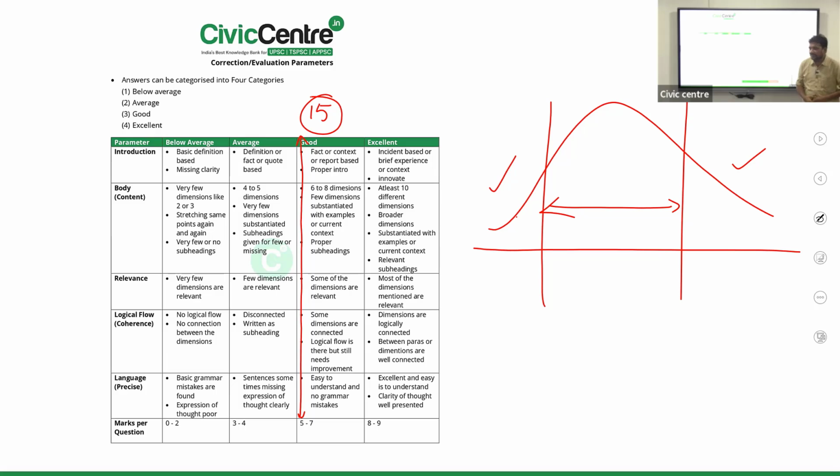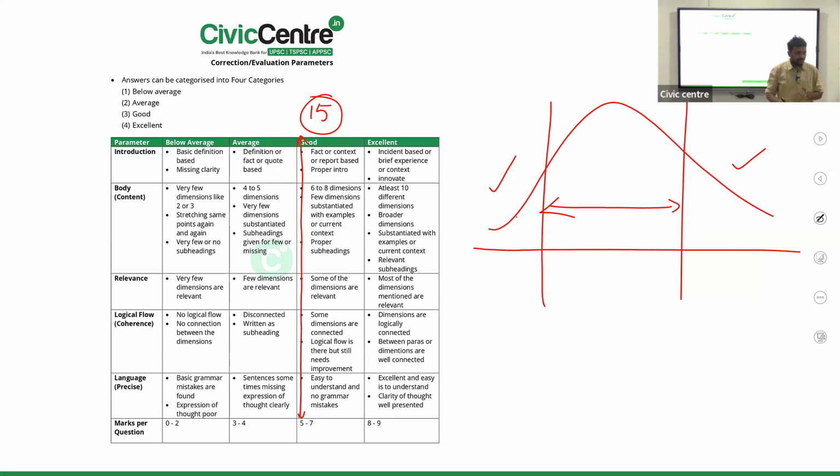By looking at the paper, I can see that it's a good answer, but still I feel that some kind of exceptionalism in terms of language, in terms of presentation, that extra color, extra color. You see that our question papers have a standard. By looking at the question paper, you feel that the student readability is taken utmost care. You don't find at any time discomfort in reading any material of civic center. But you look at other material, you feel discomfort. They're giving more focus to protecting their rights rather than facilitating the students' readability. So that I can see in the excellent answer.